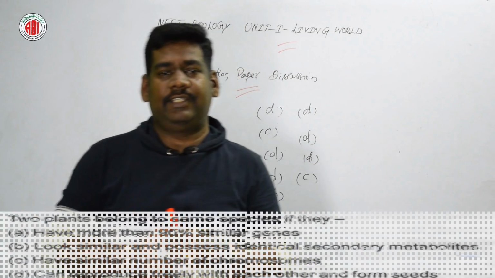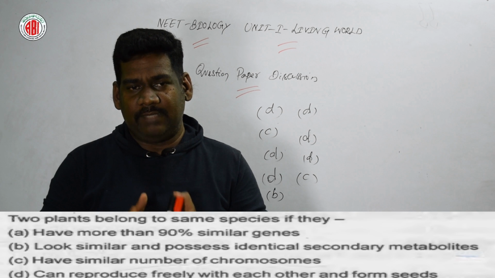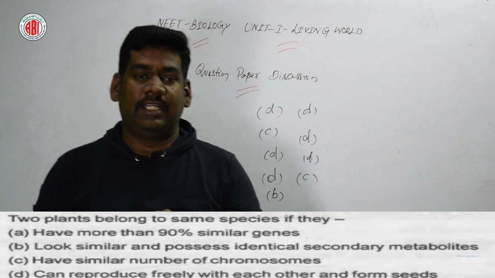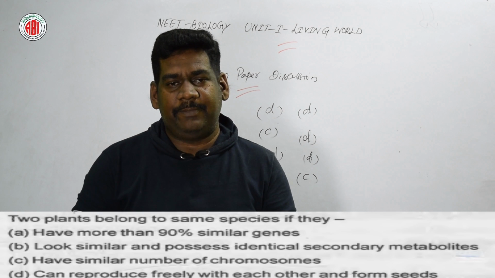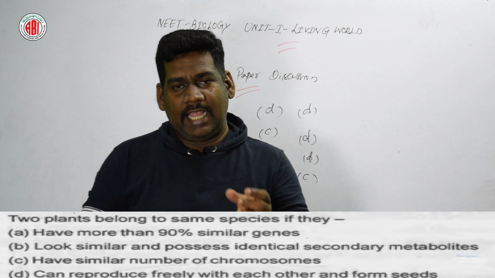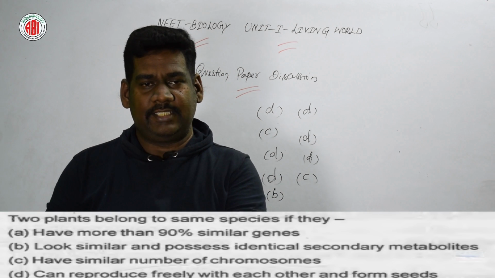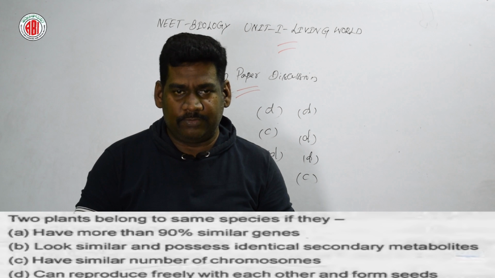Now let us go for the next question. There are 2 plants which belong to the same species. Here are 4 options. They have more than 90% similar genes and look similar and possess identical secondary metabolites. They have a similar number of chromosomes.